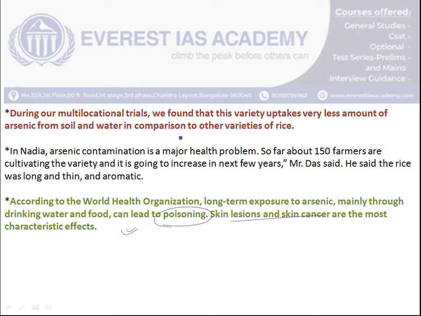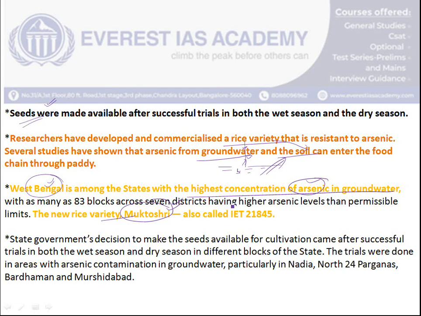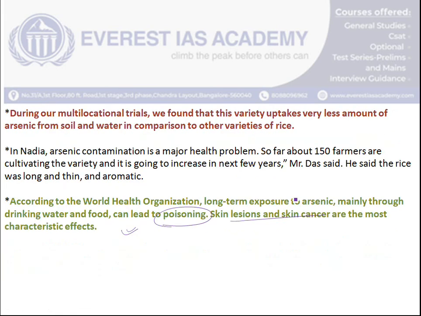That's why recently, due to scientists' efforts, they developed a special rice variety. They went for various tissue culture technology, and with the help of biotechnology were able to develop a new rice variety called Muktoshri. It has been named IET 21845. This rice variety takes in comparatively less arsenic from the soil. That's why it is considered much safer.